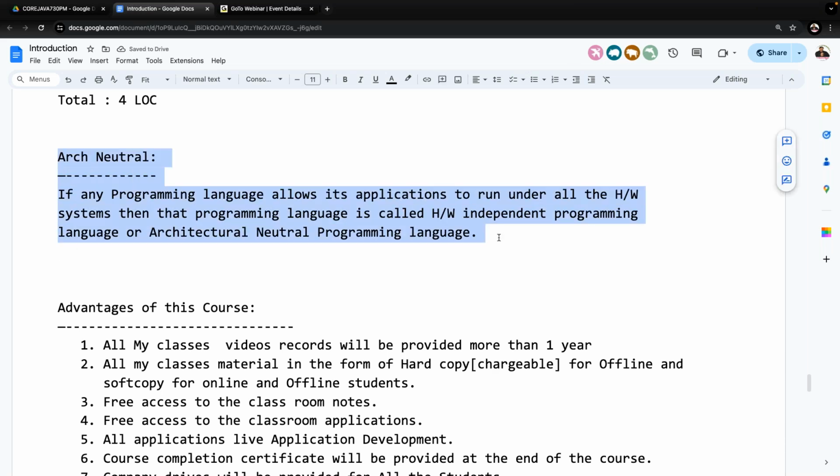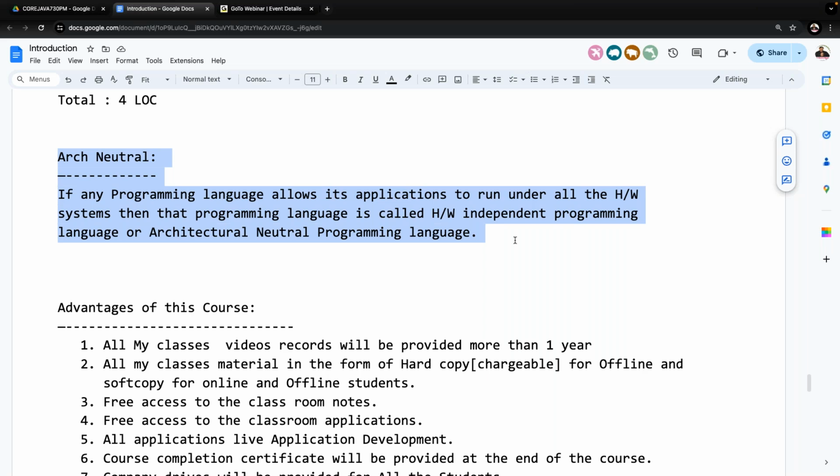All right, sir. When it is an architectural dependent programming language, its utilization is less and its demand will be very less. If it is an architectural neutral programming language, its requirement will be more, its utilization will be more, its demand will be more. So Sun Microsystems wants to prepare a new programming language. It should be an architectural neutral programming language.